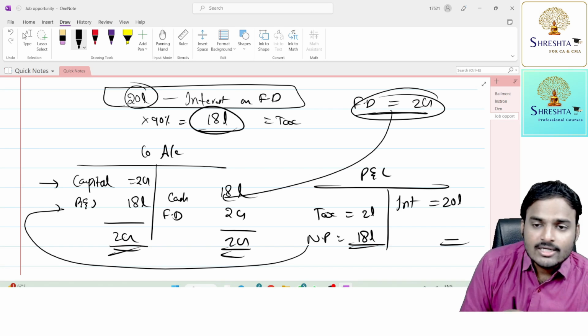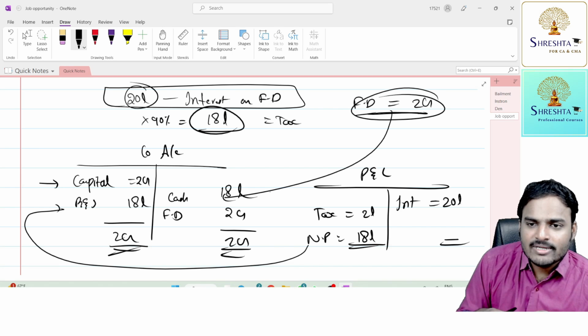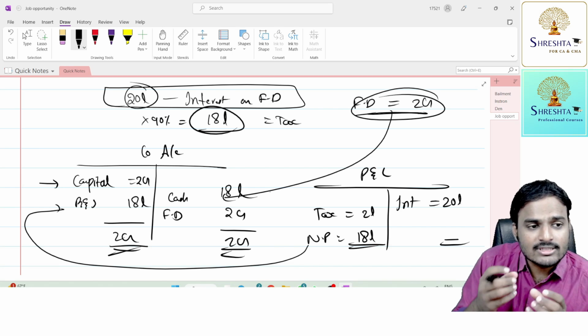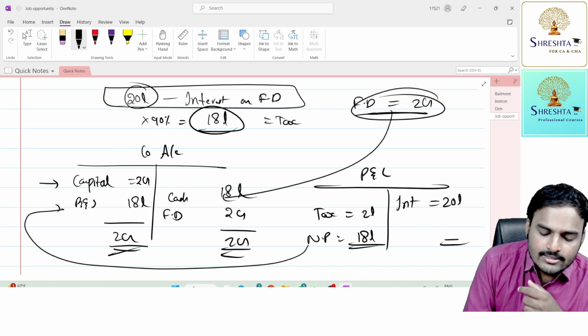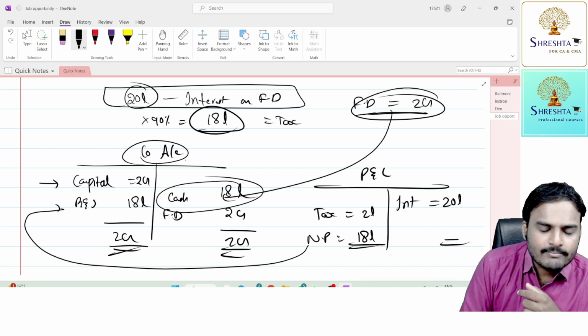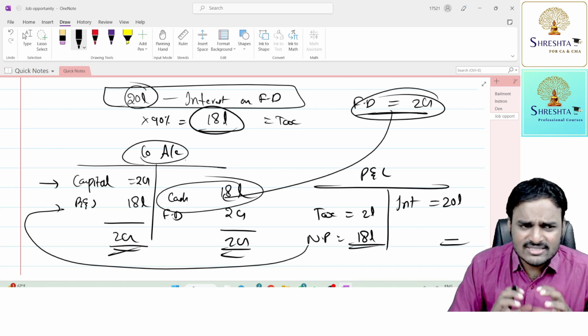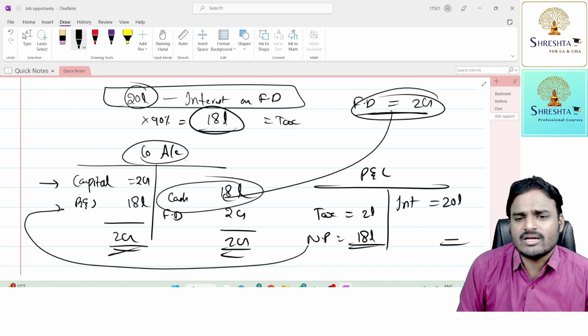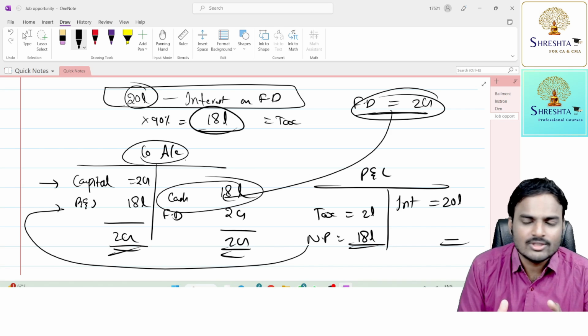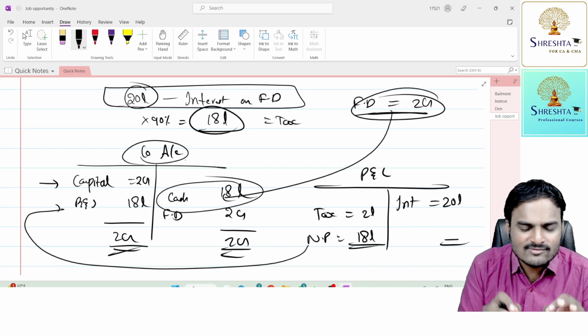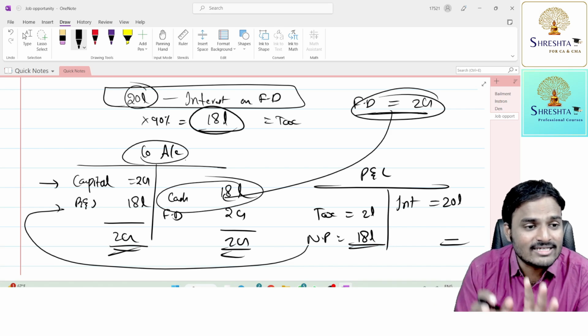Correct? Now this Dinsha started to play. How did he or she start to play, sir? That candidate took a loan from the company. Company, I need money. I invested money in you, right? Now I need money. Come on, give me a loan. A loan is not an income, right? Tax will be levied on incomes. Tax will not be levied on loans.